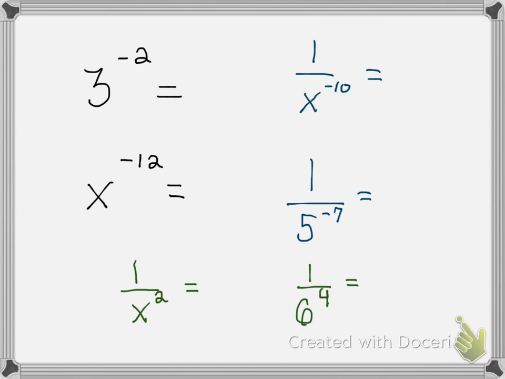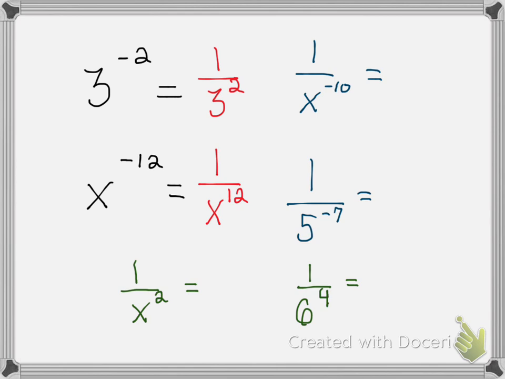As you can see, the first example says 3 to the power of negative 2. We cannot leave the exponent negative. So in order to make it positive, I'll bring it down to my denominator. All right, let's look at another example right below it. X to the power of negative 12. In order to make that negative 12 positive, I have to bring it down to the denominator. So it'll be 1 over x to the power of 12. And yes, it will always be 1 over whatever when your leading coefficient is 1.